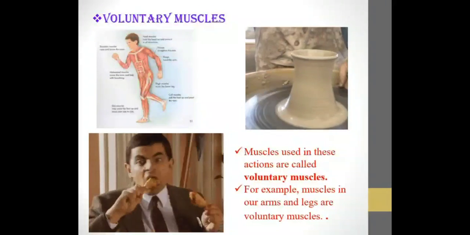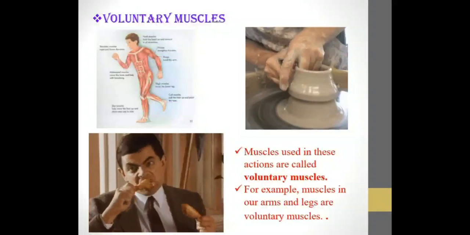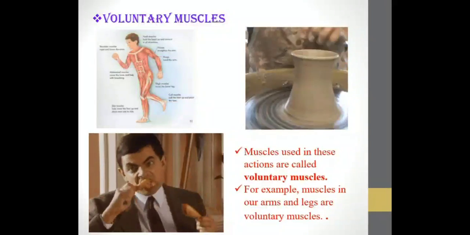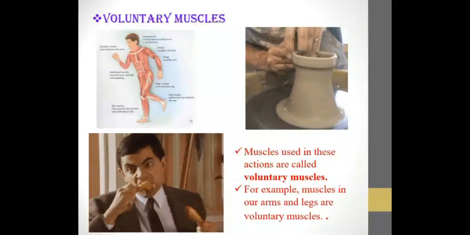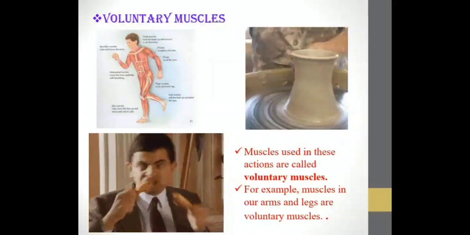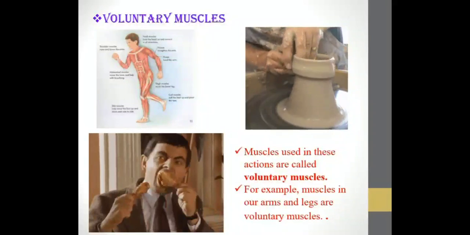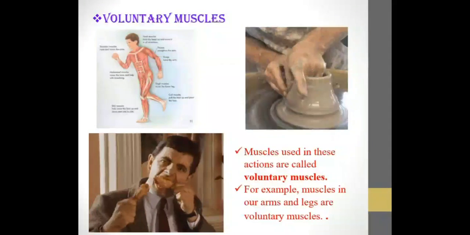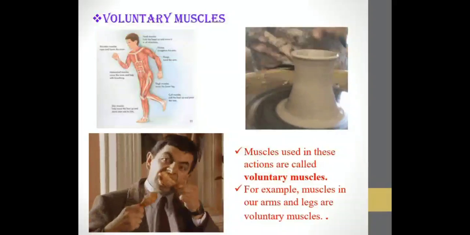That means working with your hands, or walking, running or eating, all these functions depend on our will. That is, if we want to walk, we will put our muscles in action. If we want to work, we will put our muscles in action. And if we want to eat, we will put our muscles in action. So it depends on our wish, on our will.